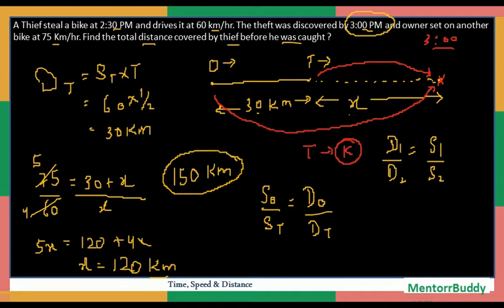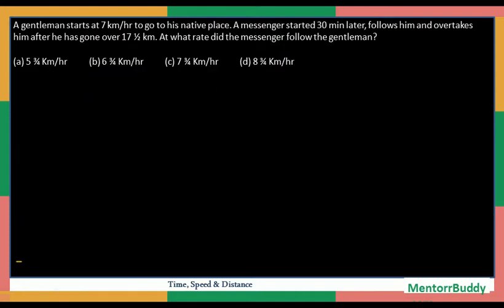Now we have to apply this same logic in the coming question. Coming to the question now. It says a gentleman starts at 7 kilometers per hour and goes to his native place. So let's say this is the total distance. Now let's say this is the distance. It says a gentleman starts at a speed of 7 kilometers per hour to go to a native place. A messenger started 30 minutes later.